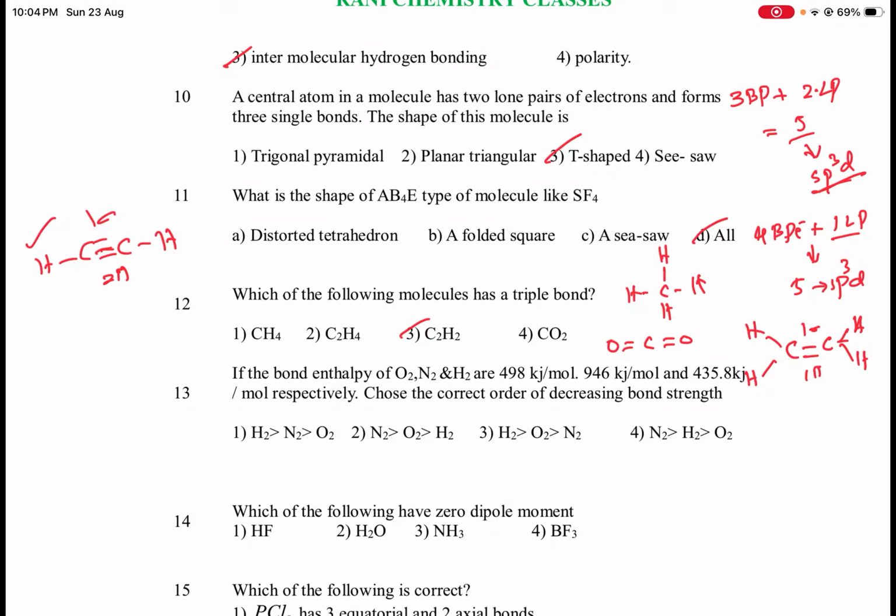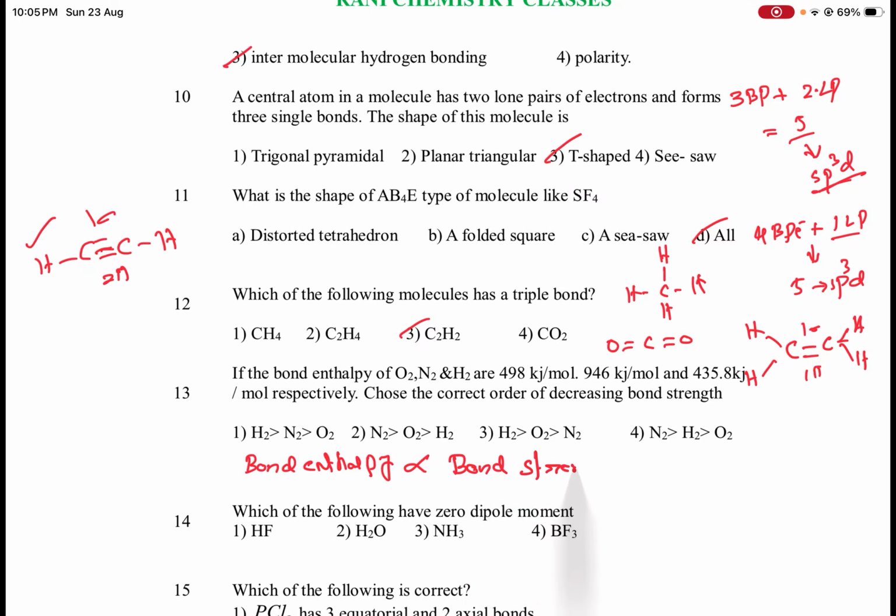Next, 13th one: if the bond enthalpies of O2, N2, H2 are 498 kilojoules per mole, 946 kilojoules per mole, and 435.8 kilojoules per mole respectively, choose the correct order of decreasing bond strength. Here bond enthalpy is directly proportional to the bond strength.